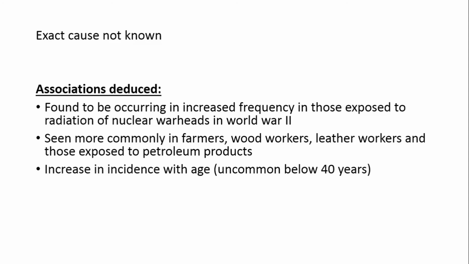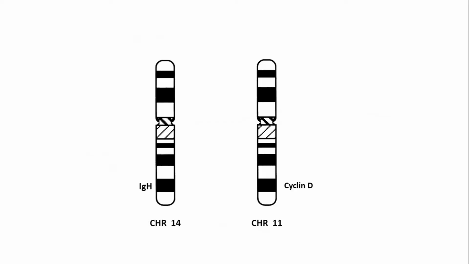Let us discuss the etiopathogenesis. The exact cause is not yet known. However, we have deduced various associations of this disease. It has been found to occur with increased frequency in those exposed to radiation from nuclear warheads in World War II. It is seen more commonly in farmers, woodworkers, leather workers, and those exposed to petroleum products. It has also been found to increase in incidence with age, with the average age of incidence being 70 years, and it is uncommon below 40 years of age. Various chromosomal alterations have also been found to be associated, and I have shown here one such alteration.